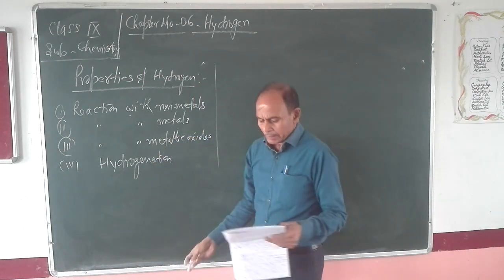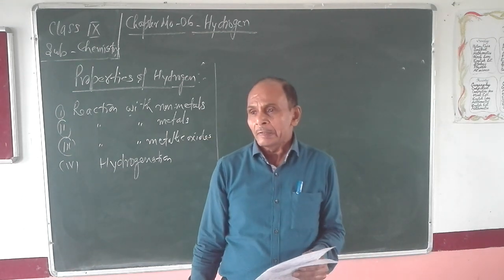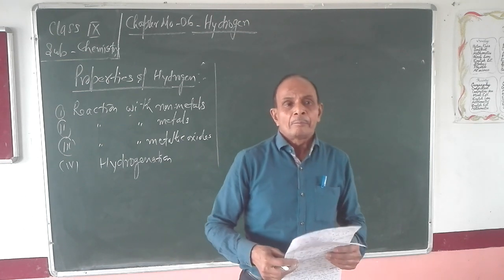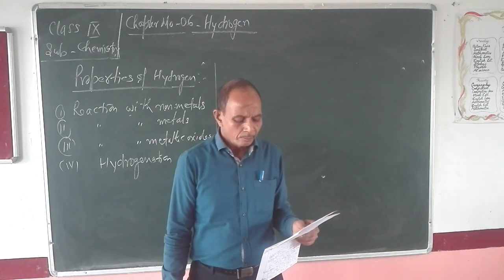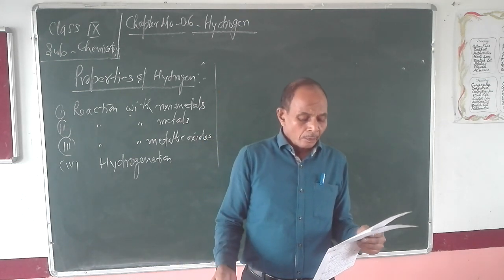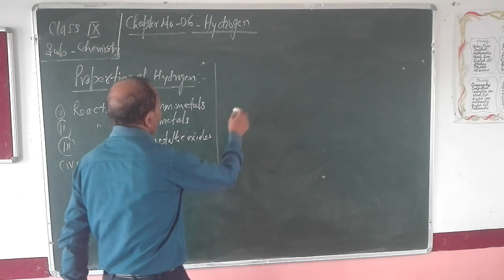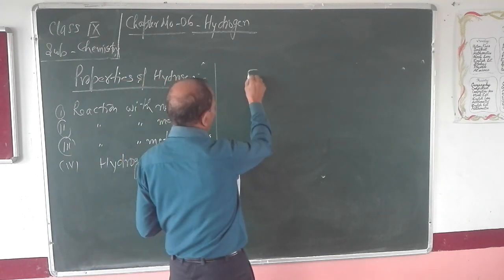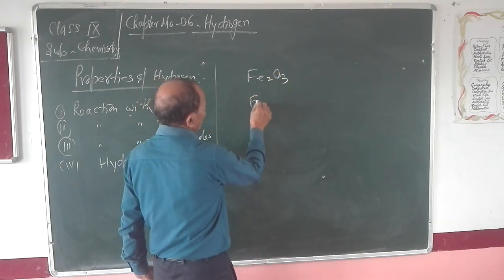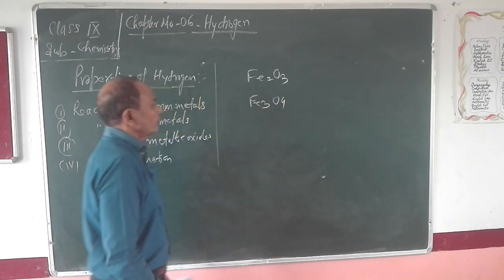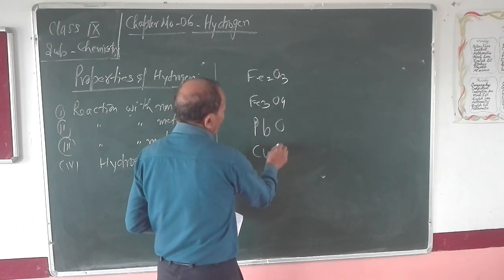Now, third is reaction with metallic oxides. Hydrogen reacts with strongly heated, less reactive metallic oxides, reducing them into their respective metals. For example, you can take Fe2O3, this one is ferric oxide, Fe3O4, triferic tetroxide, PbO, and copper oxide.